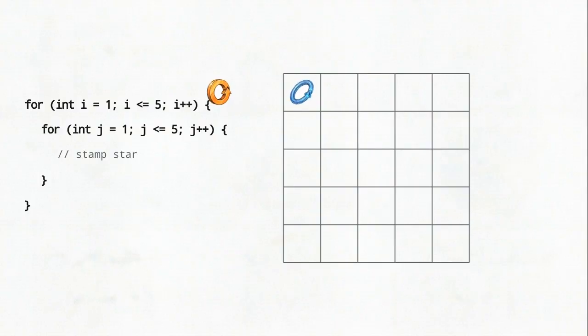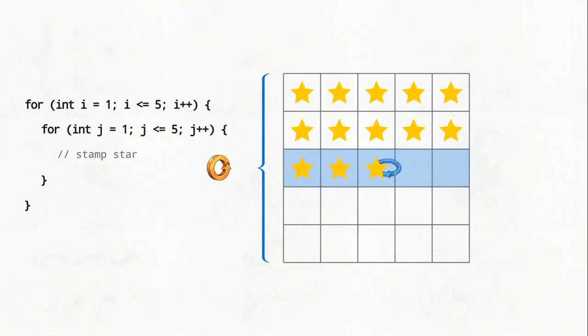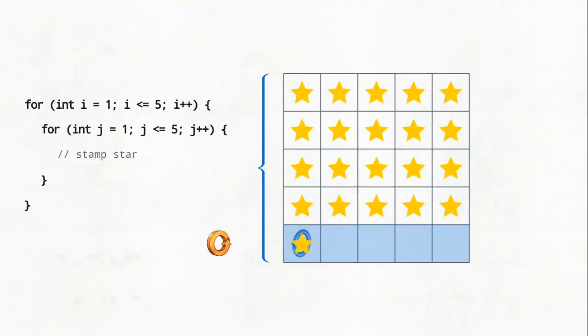The outer loop controls the vertical rows. For every single step the outer loop takes, the inner loop completes its entire horizontal cycle, stamping out a full column of stars before the process resets for the next line.